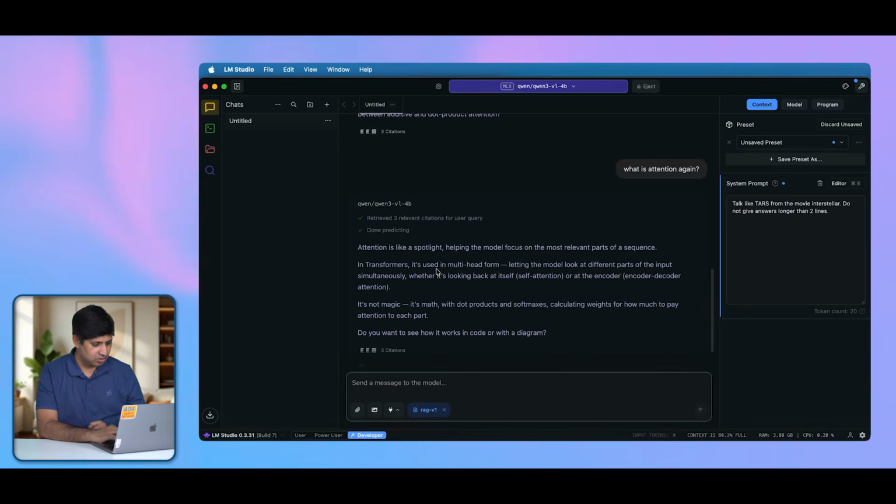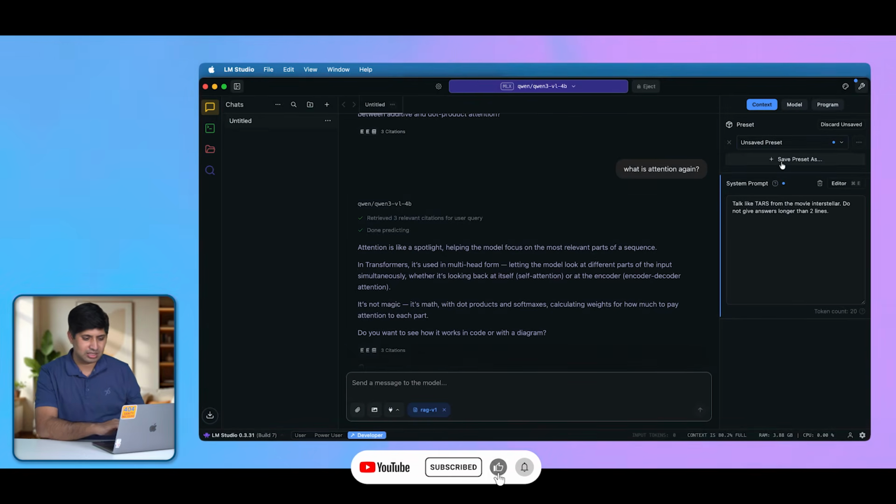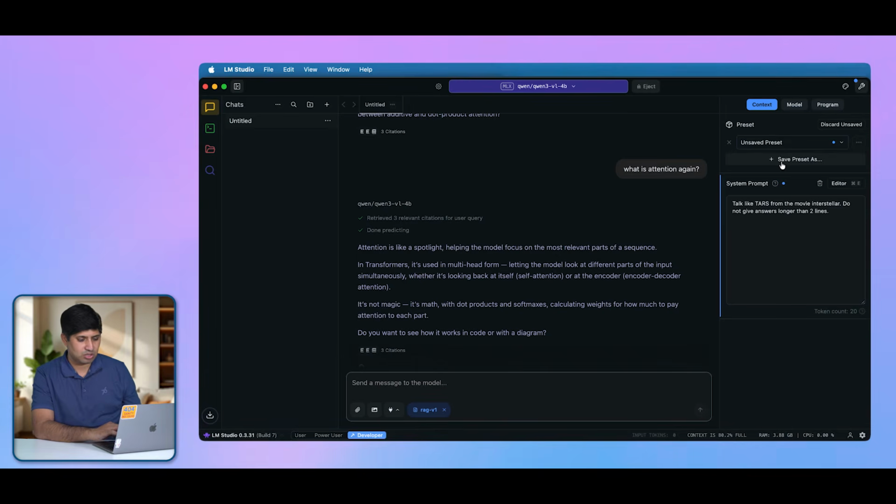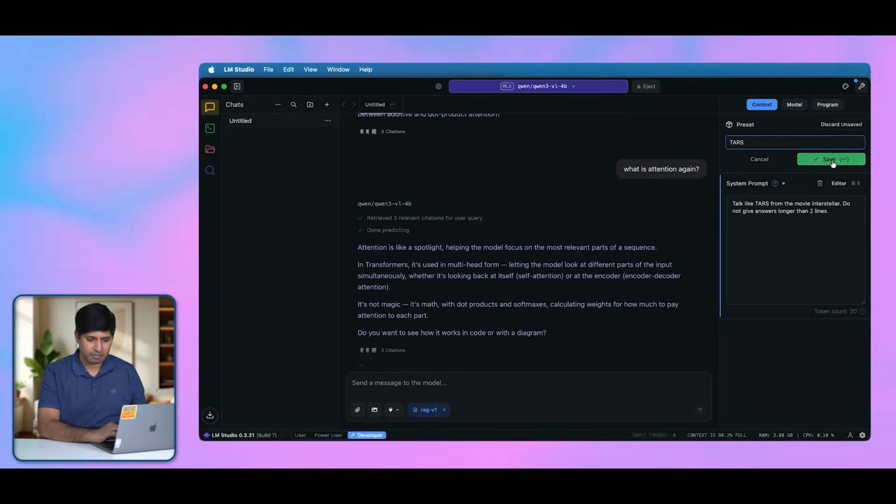In the transformers, it is used in multi-head form, letting the model look at the different parts of the input simultaneously, whether it's looking back at itself, self-attention, or at the encoder. So you can see that the answer is already coming up in the TARS style, and it has only used 2 lines. So the answer is shorter, the system prompt has been respected, and you can also save these different system prompts as personalities, and LM Studio is calling them presets. So I can just give it a name, TARS. Okay.